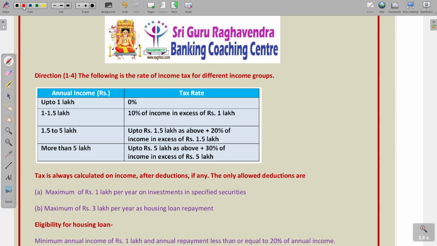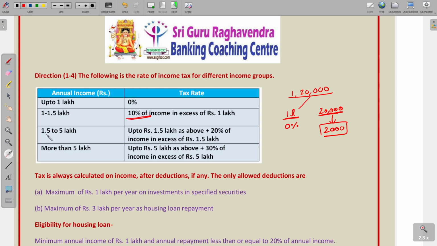So, what is the meaning of this one? See, suppose your income is 1,20,000. Up to 1 lakh, there is no tax. That means 0% tax. So, we are having excess income 20,000. For this 20,000, we should pay 10% of the excess income. So, 20,000, 10% is 2,000. So, you are going to pay 2,000 as the tax. That is the meaning of this sentence.